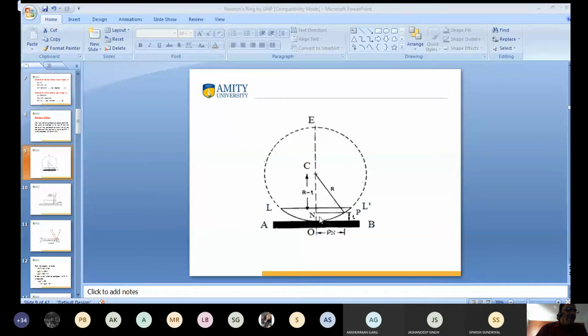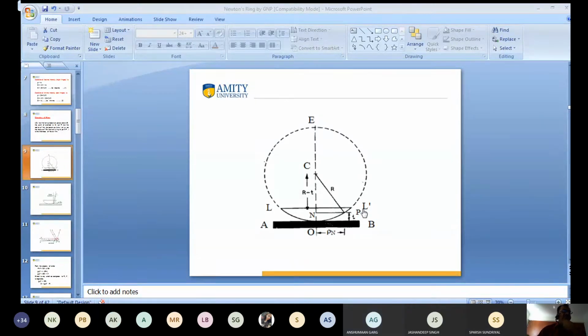You get my point? The value of ON into NE is equal to the square of NP, the square of the radius. Clear? This is the property of circle. However you draw the circle, you find the same value. The value of ON into NE is equal to NP squared, the radius squared. Clear?